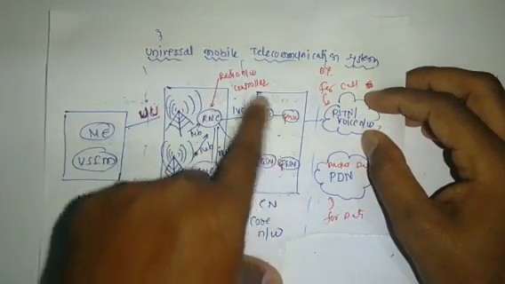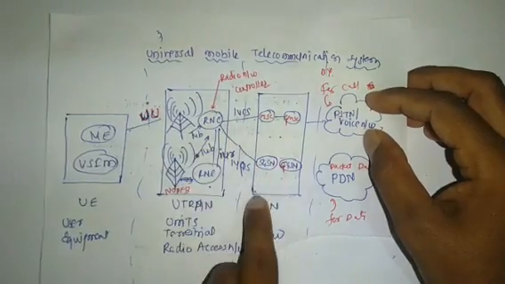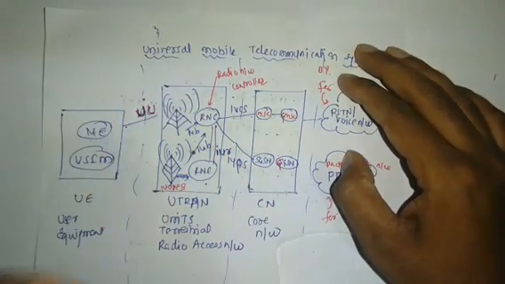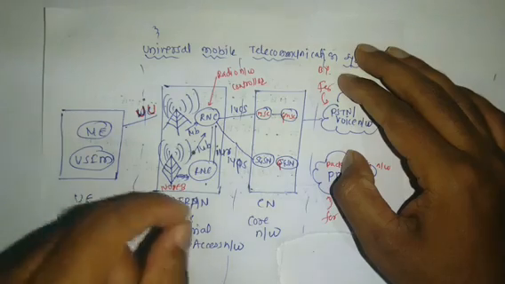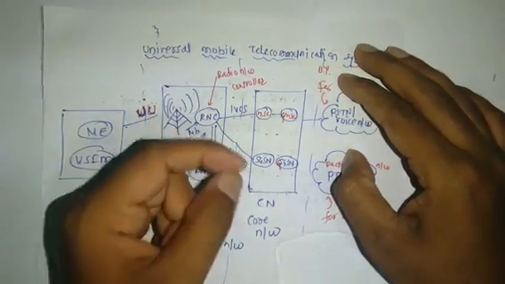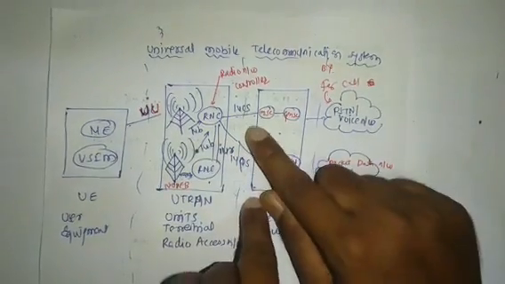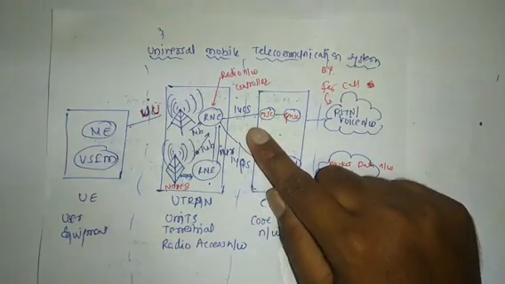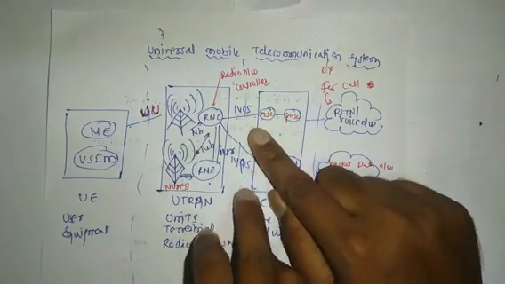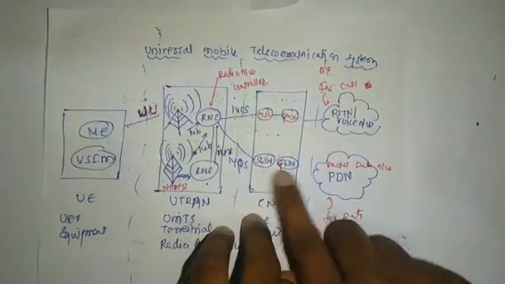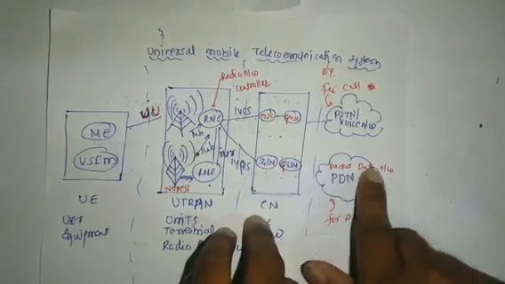In this segment the decision is taken: if the user wants data or a voice call. If the user wants data, then the RNC is connected to the core network, that is the packet data network.